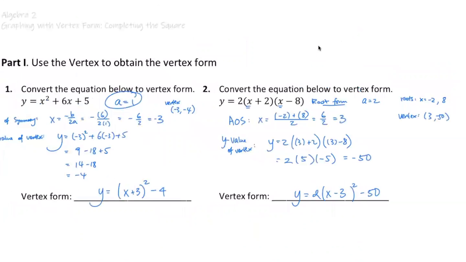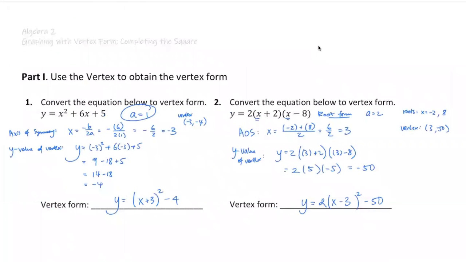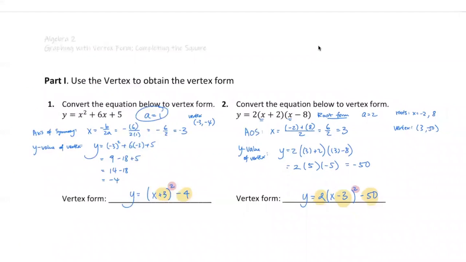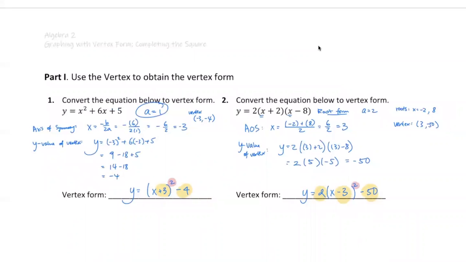Now, as you write down the vertex form, I'm going to point out a very careless mistake that many students tend to make. Many students make sure that they put in these numbers correctly, but they often forget something. You know what they forget? They forget the square. So I'm going to give you this reminder: if there's no square, then it is not quadratic. You've got to have the square in order to be called a quadratic equation. So that's something you want to make sure is done properly.